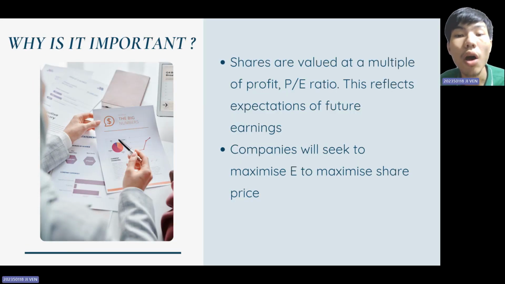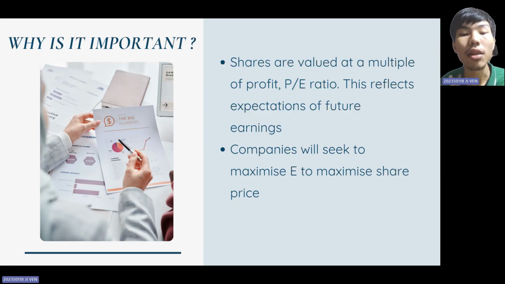Now that we understand how EPS is calculated, let's discuss why it is important. EPS is crucial for investors and analysts because, first, shares are often valued based on a multiple of earnings, known as the price to earnings or PE ratio. A higher EPS generally leads to a higher share price as it reflects strong profitability.